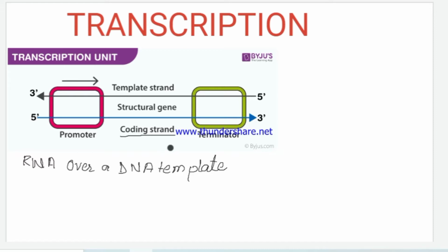The coding strand of the DNA is actually the 5'3' strand of the DNA.